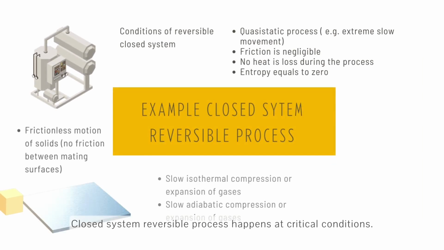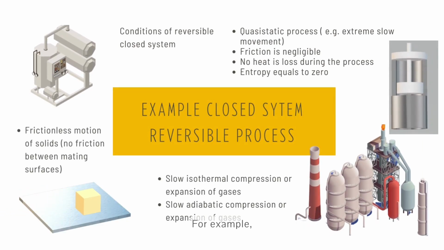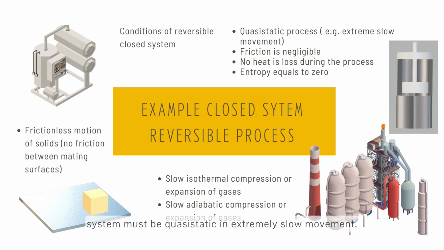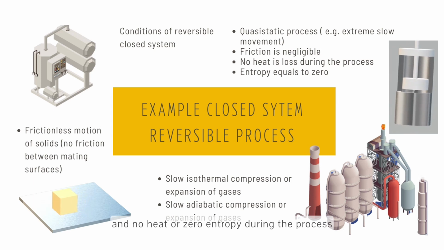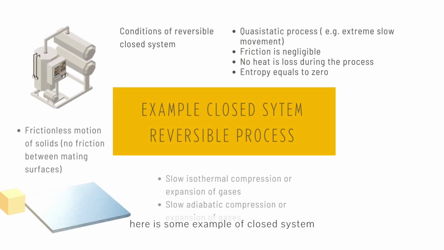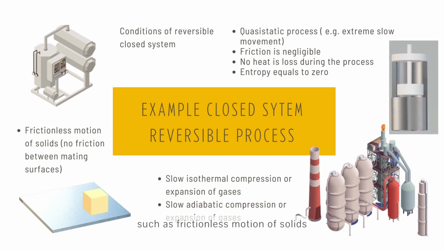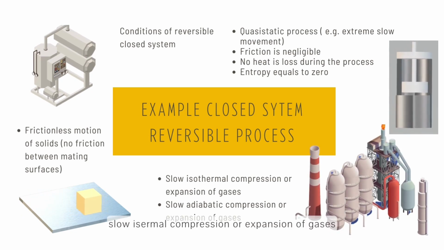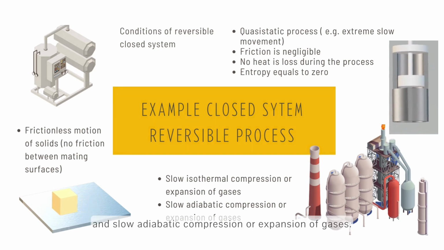Closed system reversible process happens at critical conditions. For example, system must be quasi-static, in extremely slow movement. Friction is negligible and there is no heat or zero entropy during the process. Here are some examples of closed system reversible process, such as frictionless motion of solids, slow isothermal compression or expansion of gases, and slow adiabatic compression or expansion of gases.